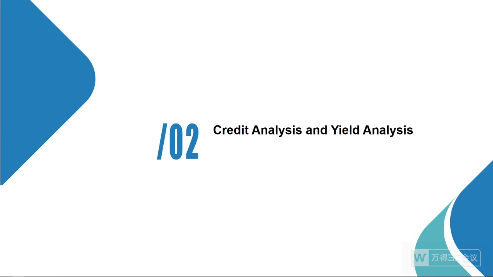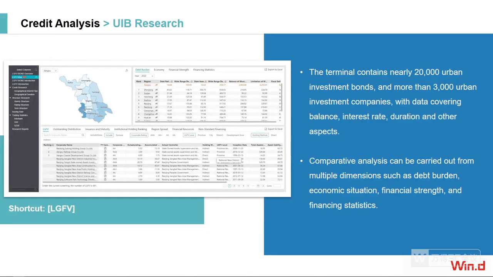Then we can enter into the second part. In the second part, we are going to introduce the credit and yield analysis. When it comes to the credit bond, the urban investment bond is also playing a key role in the China bond market. It provides a significant financing source for the urban government. So from the viewpoint of credit analysis, as I mentioned, our terminal can also provide rich information for such research. And right now, we are going to the local government financing vehicle part, which is really helpful for you to do the credit data analysis, especially in China.